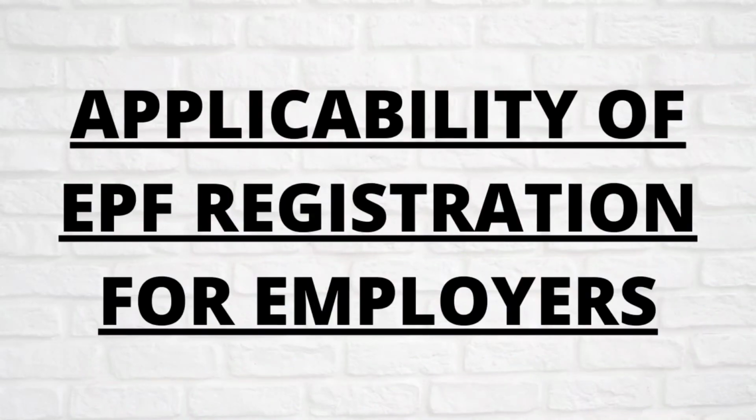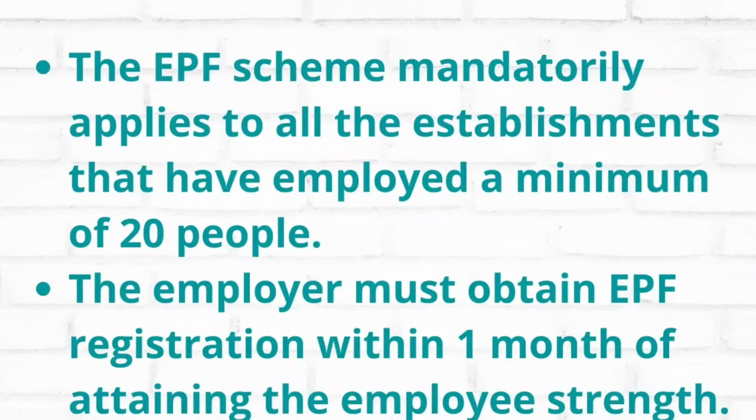Applicability of EPF registration for employers. The EPF scheme is mandatory and applies to all establishments that have employed a minimum of 20 people, that is 20 employees. So whatever the establishment or entity is having more than 20 employees must register for EPF, and the employer must obtain EPF registration within 1 month of attaining the employee strength. So once the strength of employees exceeds 20, immediately within 1 month the employer has to register for EPF.